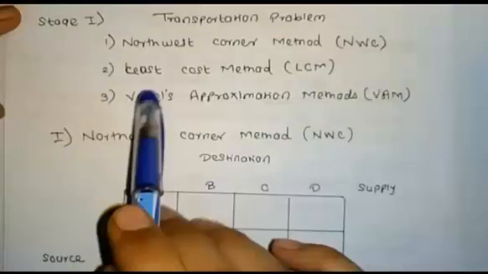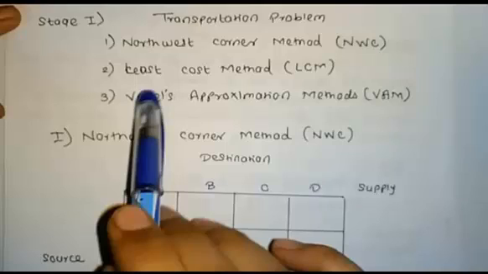In stage 1, to find the initial basic feasible solution, we use three methods. The first is the northwest corner method, the second is the least cost method, otherwise called the matrix minimum method, and the third is VAM, Vogel's approximation method. We can use any one of these three techniques to find the initial basic solution, and then proceed to the optimum solution.